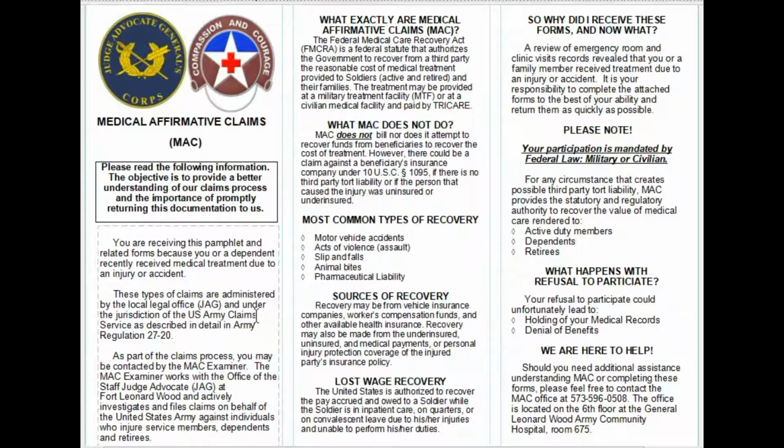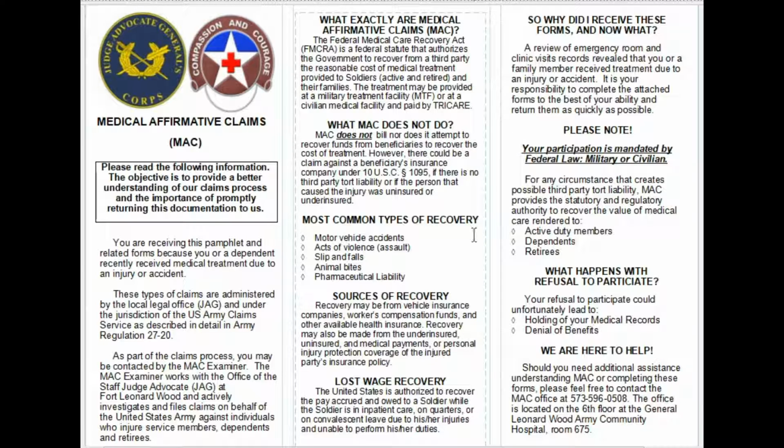Hello, today I'm going to go over the Medical Affirmative Claims, MAC. If you received this brochure in the mail, you also received with it a report of injury application. The reason you would receive this is you were seen at one of our MTFs, and we have the right to file a claim on behalf of the United States Army against individuals who injure service members, dependents, and retirees. I'm going to show you how to fill out this application in just a second.